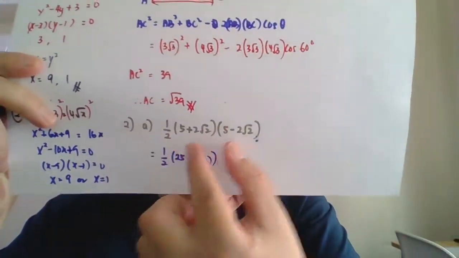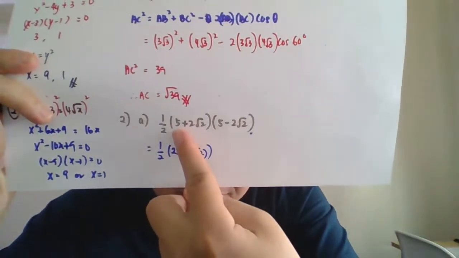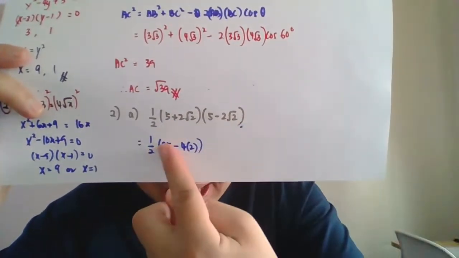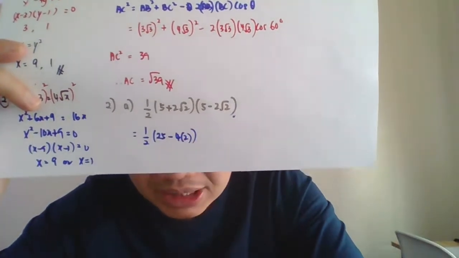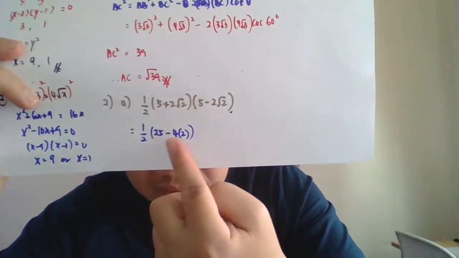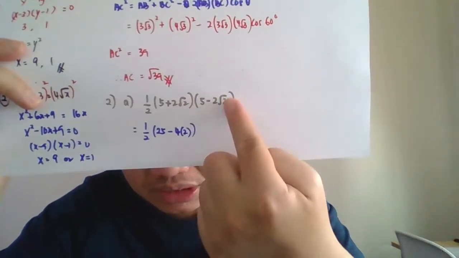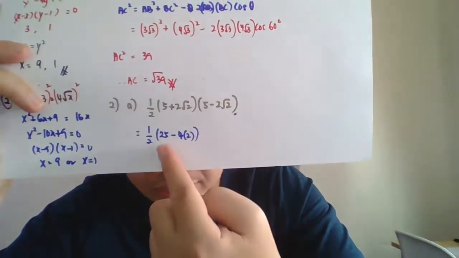So 1/2 times this bracket times this bracket. Because 5 plus this is like A plus B, A minus B, right? So it will become A squared minus B squared. So 5 squared is 25 minus 2 times 2, 4, right? Square root 2, square root 2 actually equals 2. So 25 minus 8 here. So what will you get? 25 minus 8 divided by 2. So 17/2. That is the answer.